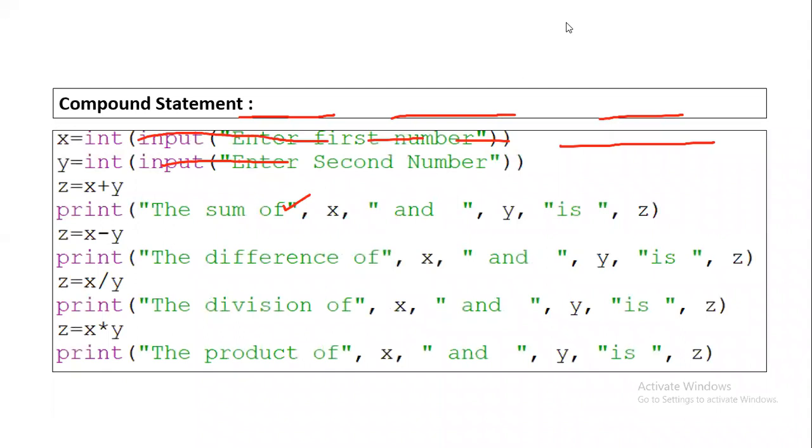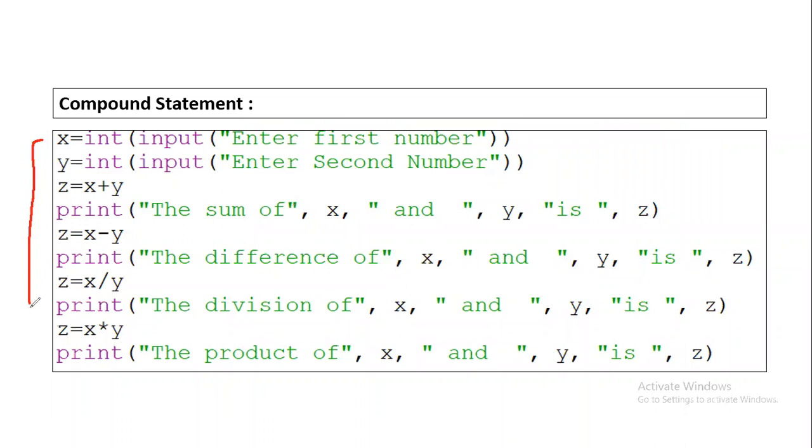We'll be talking about the compound statement. Simple statements which are clubbed together to perform a particular task are known as a compound statement. For example, these statements ask you to enter two numbers, and accordingly they work to find the addition, subtraction, division, and multiplication. All the statements are combined together, so these are compound statements.